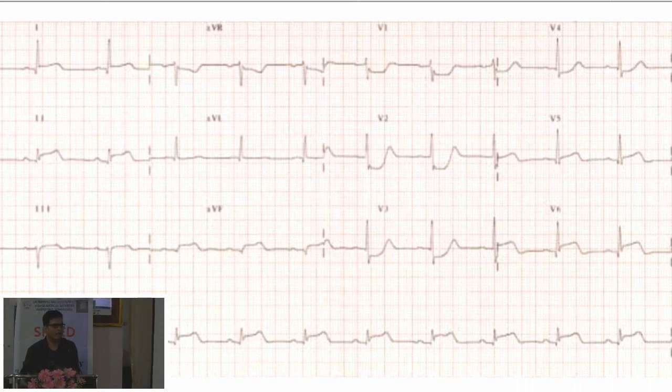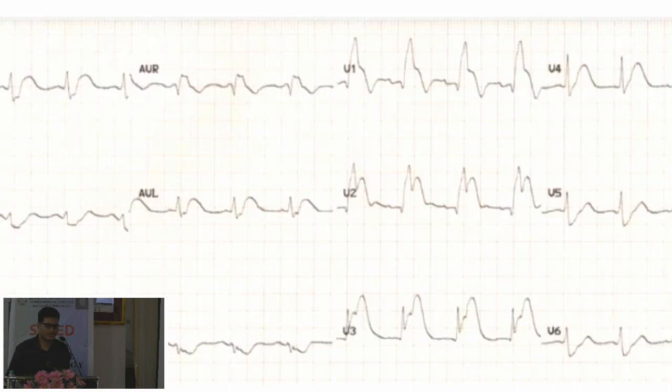So there are many pointers for circumflex. You should know that. And you can also see V5 and V6 also being elevated. So it is infero-posterior-lateral, and I rightly said circumflex. Thank you. So what is the site of this? Can you localize the artery?